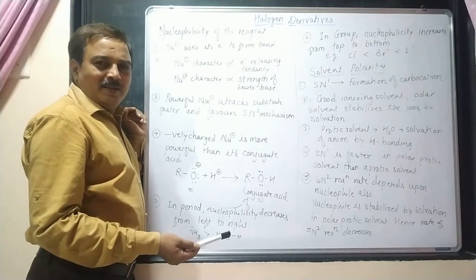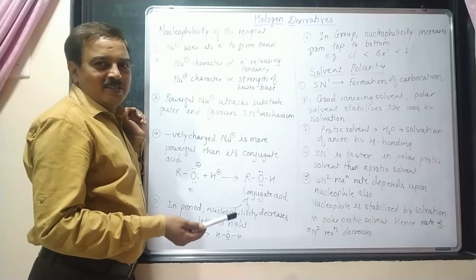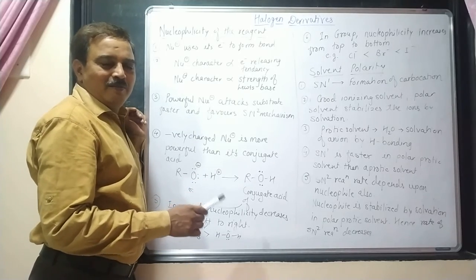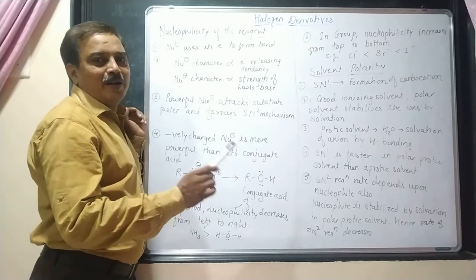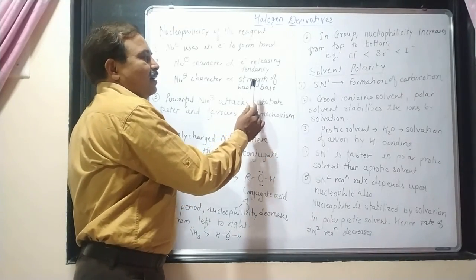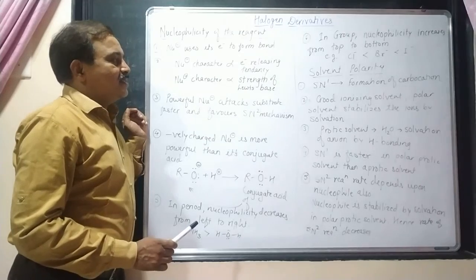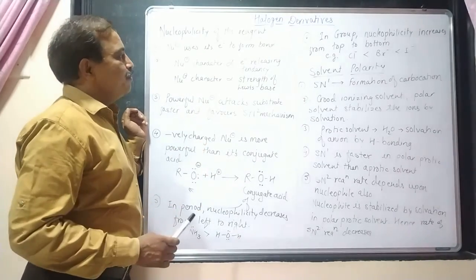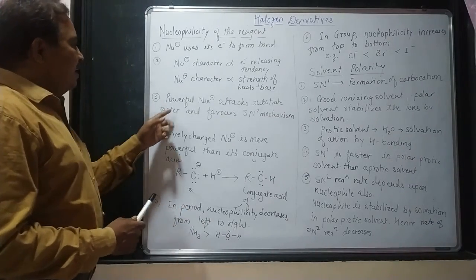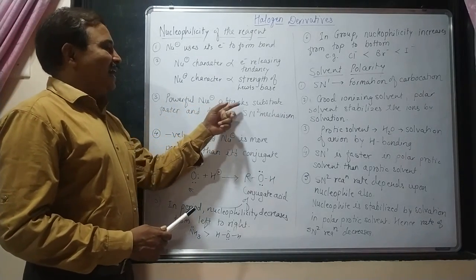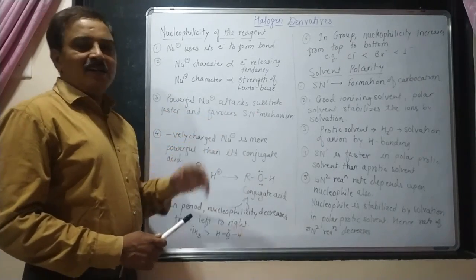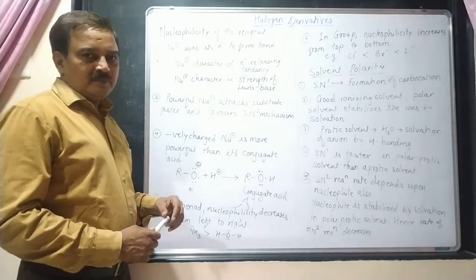As we know, a Lewis base is the one which can use a pair of electrons to donate to the other one. So therefore its Lewis base strength will depend upon the electron releasing capacity of the nucleophile. Again, a powerful nucleophile attacks a substrate faster and favors an SN2 mechanism.